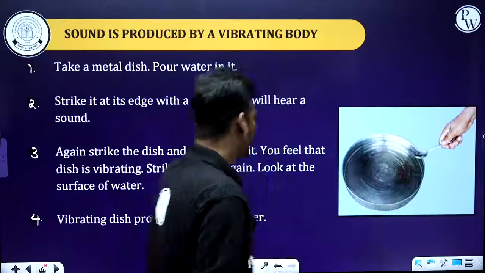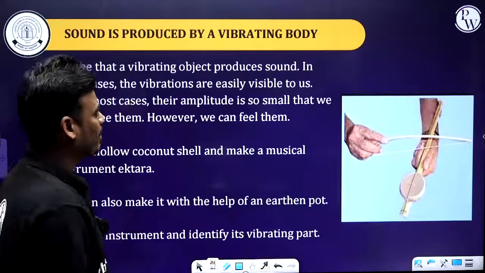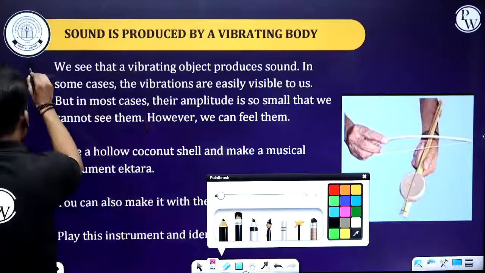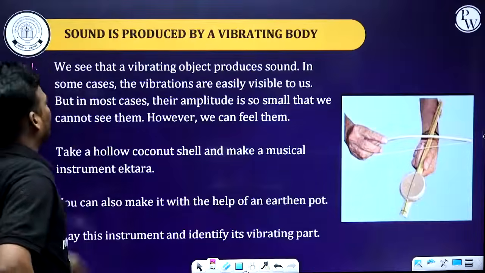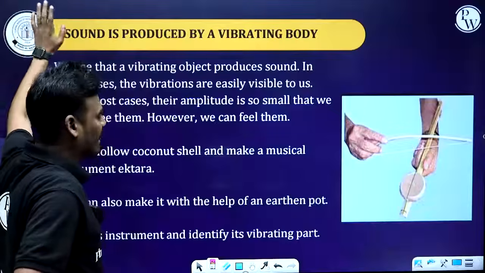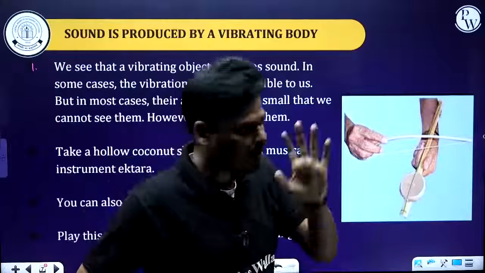Now next example, let's consider this as homework. First step, what do you have to do? We see that a vibrating object produces a sound. Of course, in the last three to four examples we have seen that vibrating bodies produce sound.